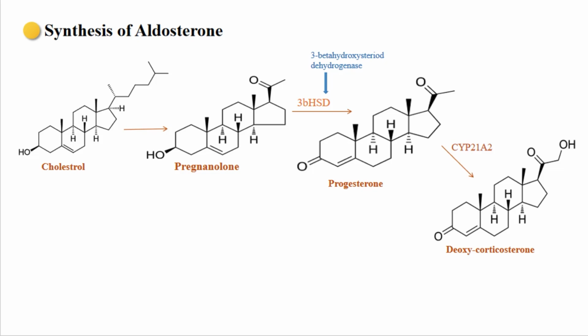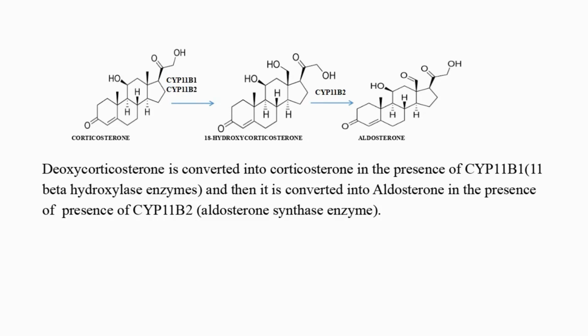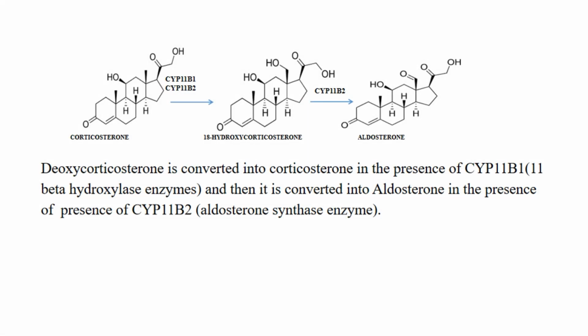At the end, deoxycorticosterone is converted into corticosterone in the presence of CYP11B1 beta hydroxylase enzyme, and then it is converted into aldosterone, which is our target compound, in the presence of CYP11B2 aldosterone synthase enzyme.